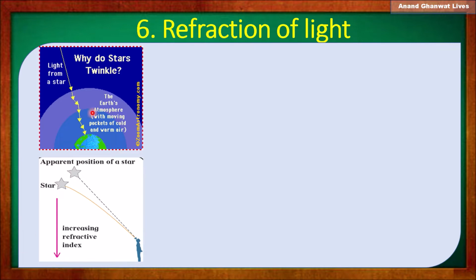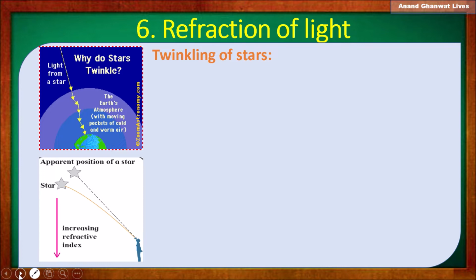Now here observe the motion here. Why do stars twinkle? Observe these two images, these two figures. Suppose we are standing on earth and looking at the sky. We are observing twinkling of stars. Why?